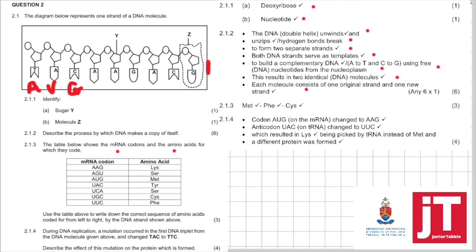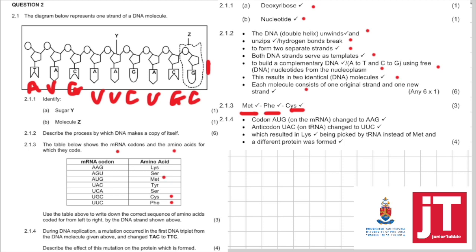So is there AUG? Yes, met. Next one, AAG. So we change it to the mRNA. So it'll be UUC. Is there UUC? Yes, phe. And the last one, UGC. Is there UGC? Yes, cys. So that's how you work out your amino acids.